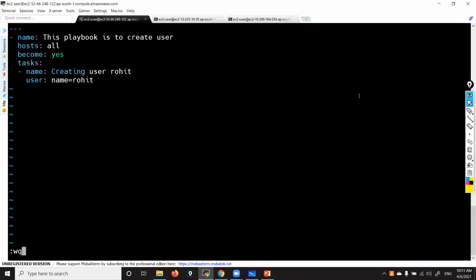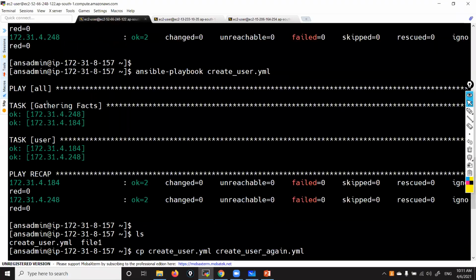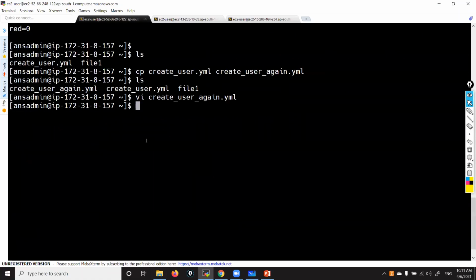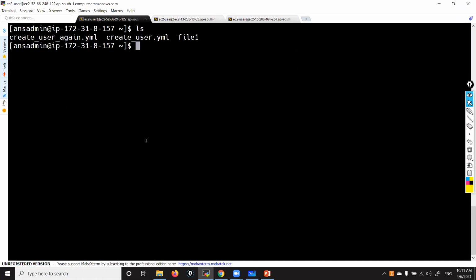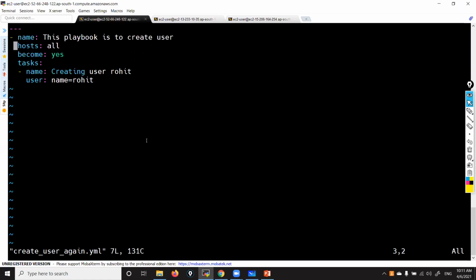Okay, now observe carefully. Let me come out first. If you observe carefully, earlier when we executed the playbook, in this play it was showing the group name, the target name. But in that place I want to display some name. So when I execute the playbook, I want to display something. In that case, you add one more thing called name. These are kind of add-ons. See here, name equal to this playbook is to create user. So this is just a display message.